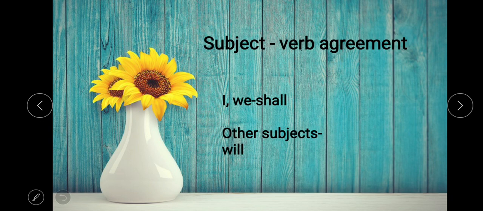Now subject verb agreement is the same as future simple tense. We use shall with I and we in normal conditions and will with other subjects, but if there is a feeling of determination, then we use will for I and we and shall for other subjects. But now shall is rarely used, will is used all the time, but from an exam point of view we have to keep all these things in our mind.